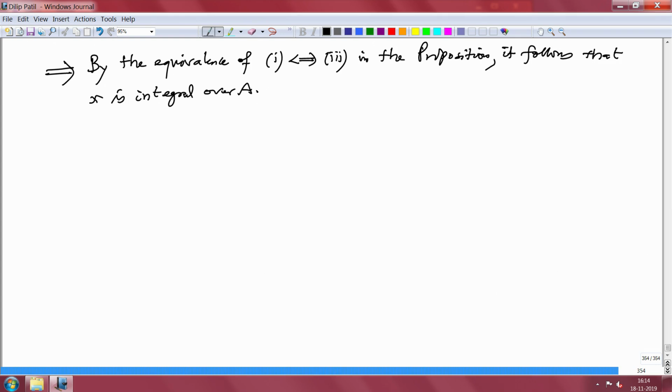So that finishes the proof of corollary 3.